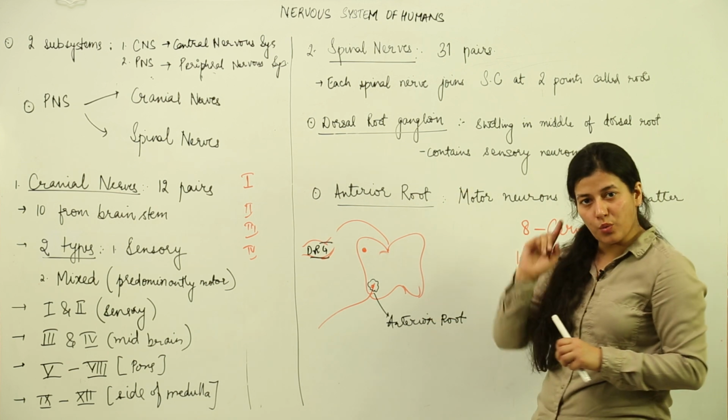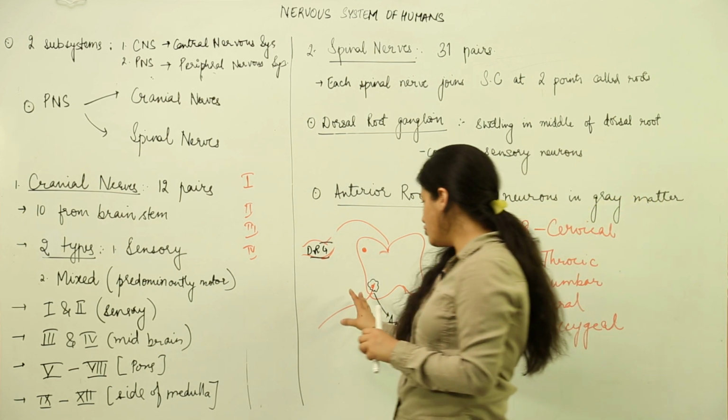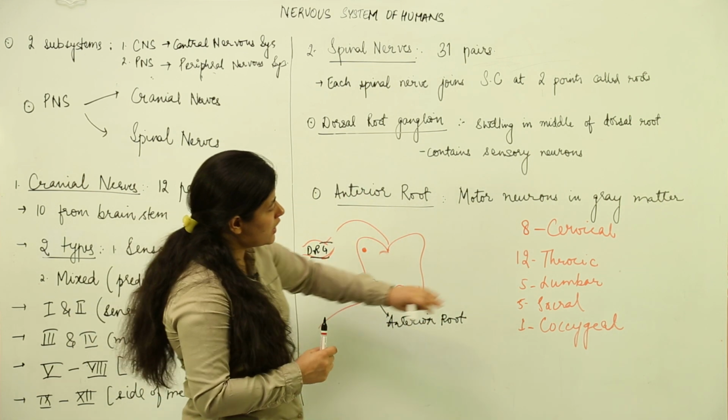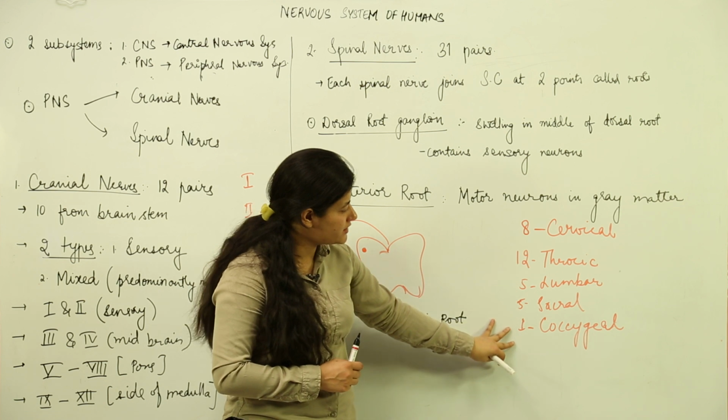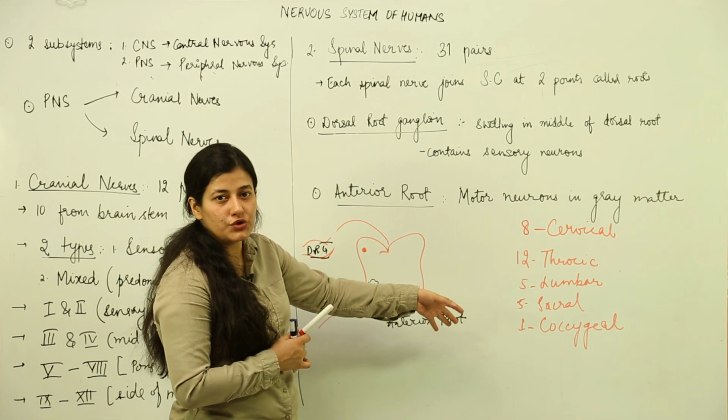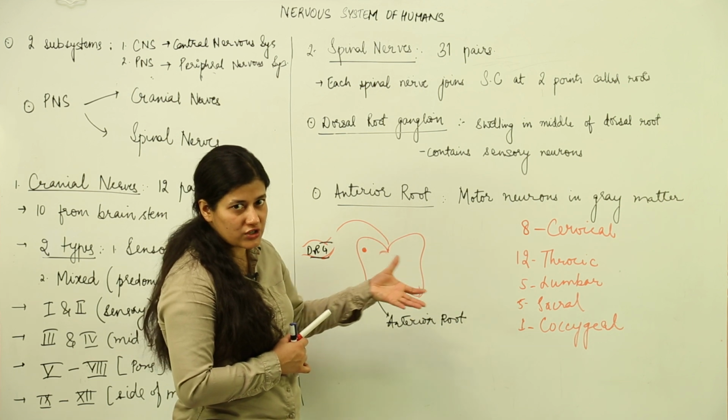So basically we have only one ganglion and one root present inside the spinal nerves. Apart from that, what is to be learnt is that there are 31 pairs, and how they are named according to the vertebrae from which they arise.